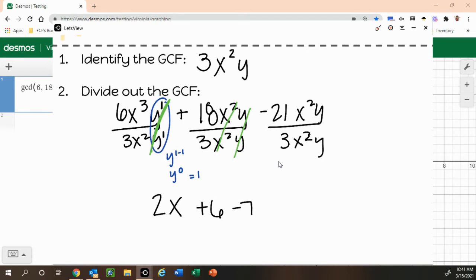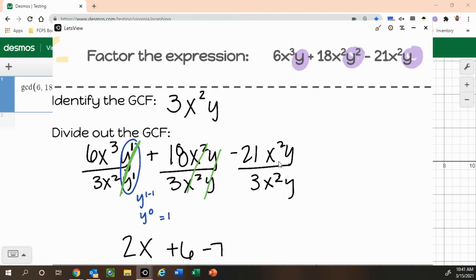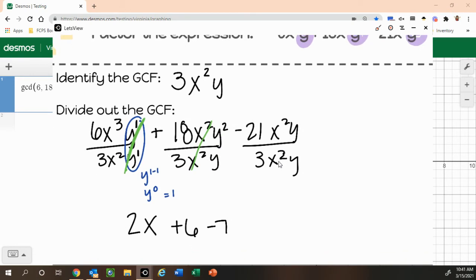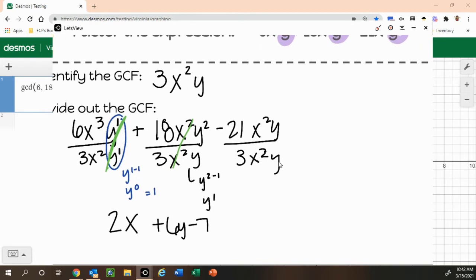Now our next term, negative 21 divided by 3, gives us a negative 7. And again, oops, hold on. I forgot. Okay, I did make a mistake. This should have been a squared. I knew I felt like I was missing something. That's a y squared. So we're actually left with a 1y right there. My bad. Right, because right here we do y squared minus 1, which leaves us at y to the first. I misread our original question. But negative 21 divided by 3 gives us a negative 7. X is up top, and the y's are going to cancel.